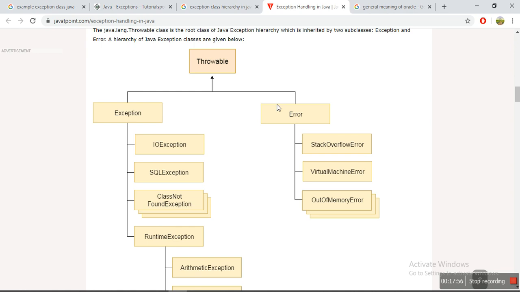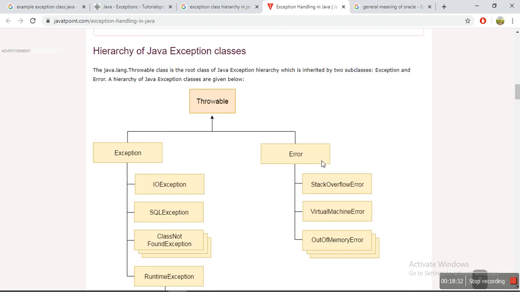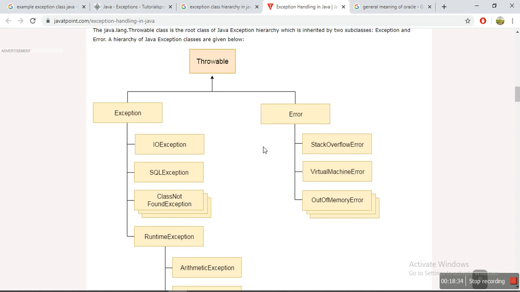Errors are generated by the Java runtime environment. For example, StackOverflowError is generated by the system itself, along with VirtualMachineError and OutOfMemoryError. If you observe these three examples, they are related to the Java system environment, meaning the JVM, the Java Virtual Machine. These errors are Java virtual machine errors. So these are the examples of the Java class hierarchy of exceptions.